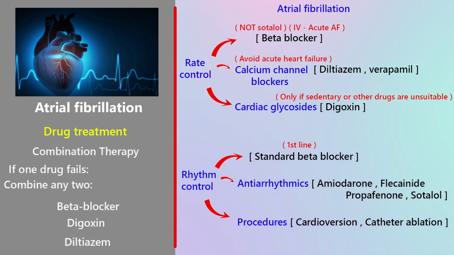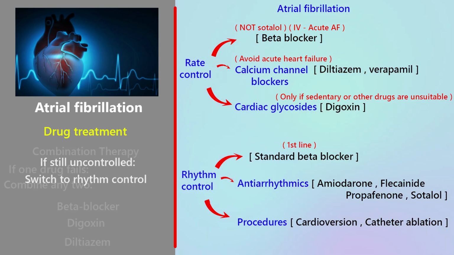Combination therapy: if one drug fails, combine any two: beta blocker, digoxin, diltiazem. If still uncontrolled, switch to rhythm control. Caution: if LVEF is below 40%, prefer beta blocker plus digoxin.